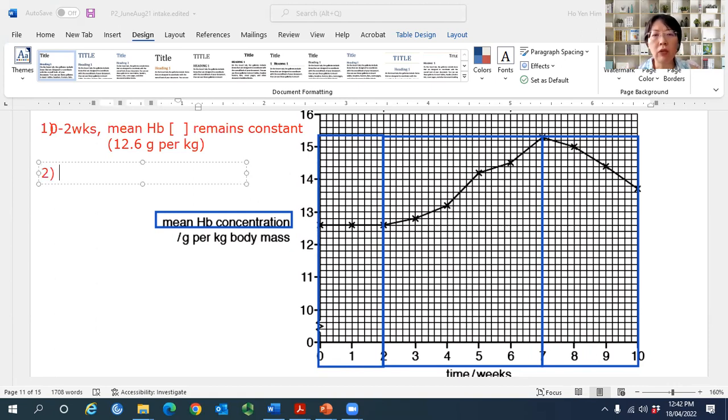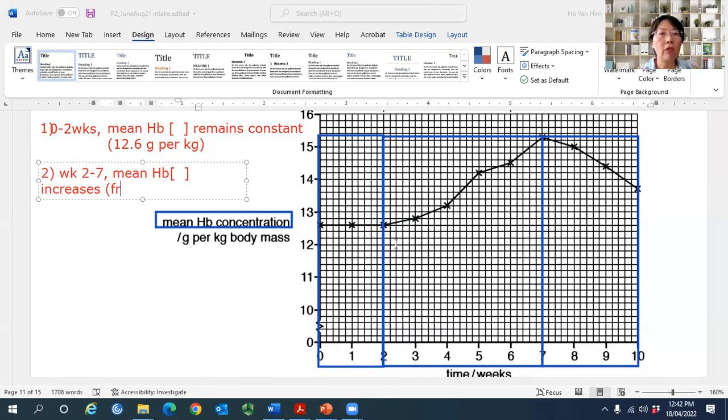Number 2, from week 2 to 7. So you say mean hemoglobin concentration, what happened to it? It increases, isn't it? Very straightforward. So it increases, and you tell me from what value to what value? Read from the graph.